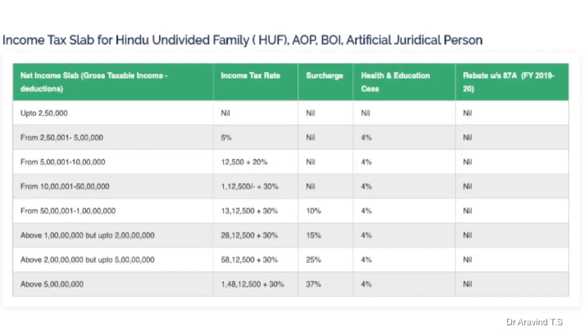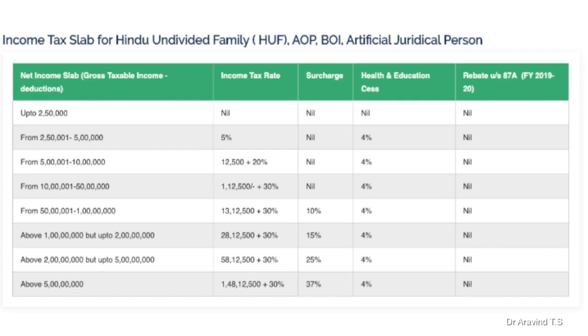Next is the income tax slab for Hindu undivided family, AOP (association of persons), BOI (body of individuals), and artificial juridical person. You can see up to 2.5 lakh, it is nil.